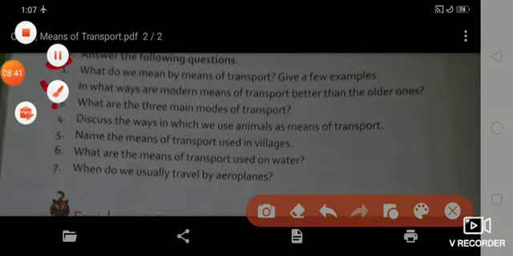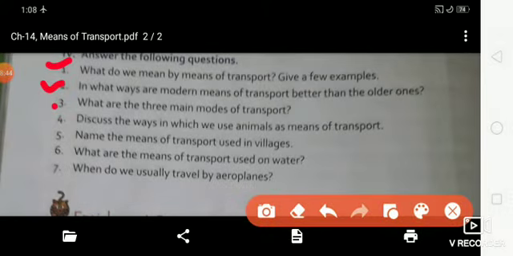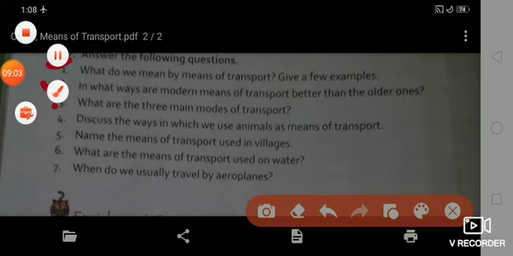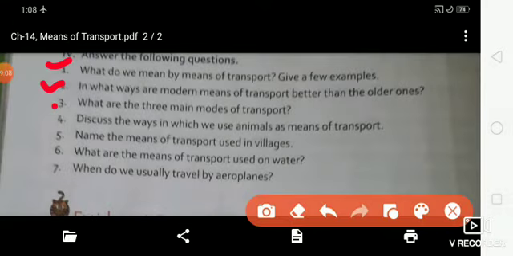The answer is land transport, water transport, and air transport. Is that clear? Once again, land transport, water transport, and air transport.